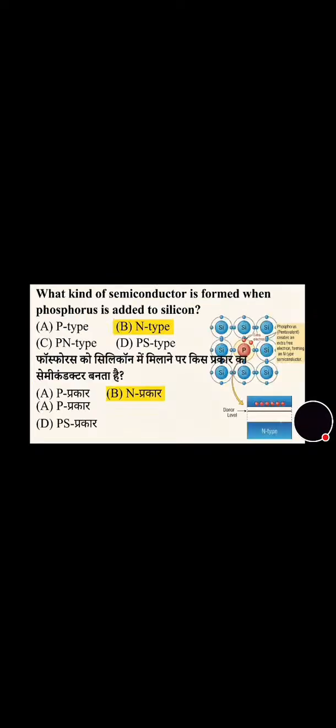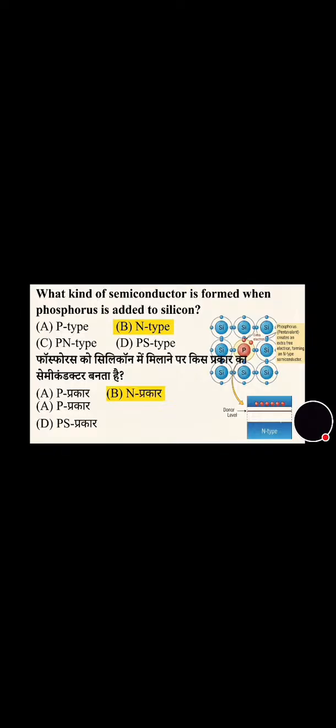Next question is on the screen. How many valence electrons exist in silicon in the outermost orbit? And its correct answer is option A, that is 4 electrons will be in the outermost orbit. Now next question. What kind of semiconductor is formed when phosphorus is added to silicon? And its correct answer is option B, that is N-type semiconductor.